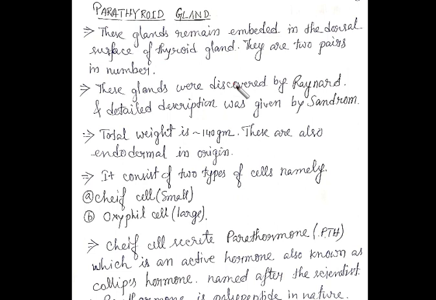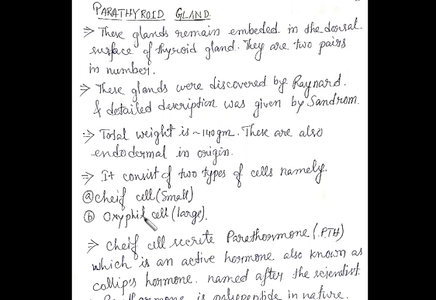Or simply we can say they are endodermal in origin. So the glands were discovered by Raynaud, the details were given by Sandstrom, the total weight is approximately 140 gram, and they are endodermal in origin.